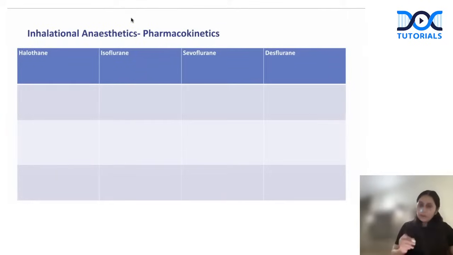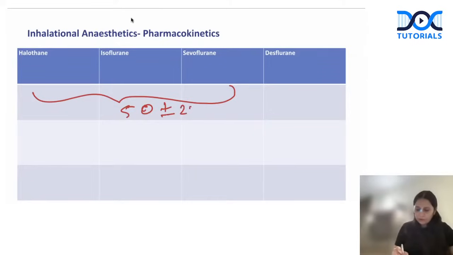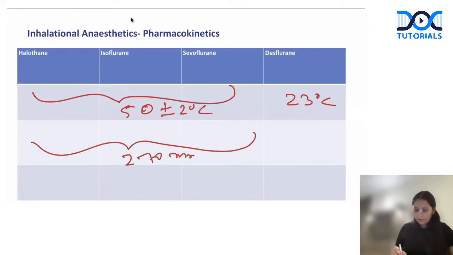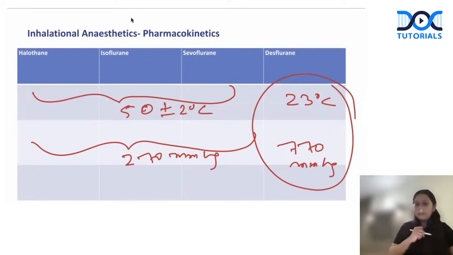So remember, halothane, iso, and sevo, the boiling point is 50 plus minus 2 degrees Celsius, DES 23 degrees Celsius, the boiling point. Halothane, iso, sevoflurane, the vapor pressure is 270 mm of Hg. Desflurane, 770 mm of Hg. Because of these two features, it needs a special vaporizer. And the example I showed you, that is your Tech 6 vaporizer.